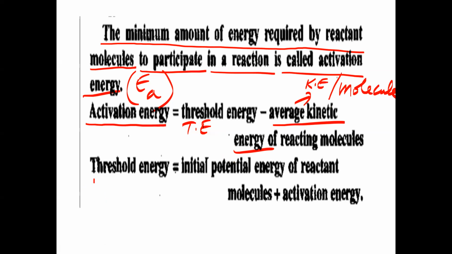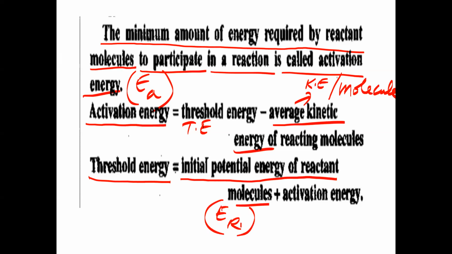Next, how to calculate threshold energy? Threshold energy is equal to the initial potential energy of reactant molecules, ER, plus activation energy. Here this is the threshold energy, this is the energy of reactant molecules, and this is the activation energy.